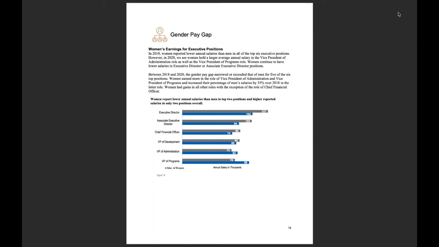So women earned more in the role of VP of Administration and VP of Programs, as we said, and they increased their percentage of salaries over the 2018 report. So women had gains in all other roles with the exception of the Chief Financial Officer. And we've looked at that position in the previous graphs as well, with some differences from the 2018 reporting. So it's possible that that position lost some people in that role, or that different organizations were reporting for that role this year, and that's why we're seeing some of the differences there. That could also be a possibility.